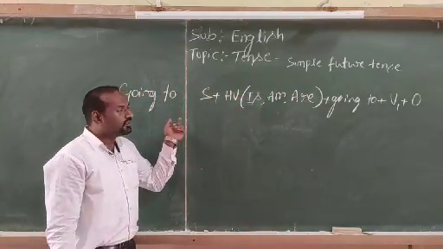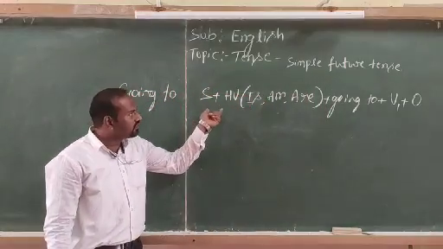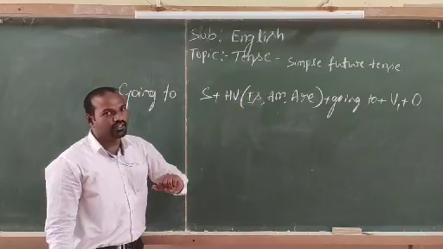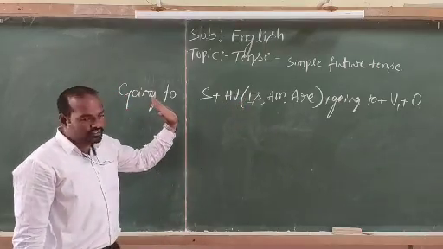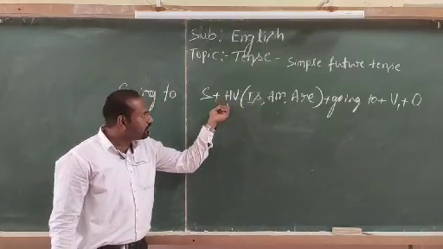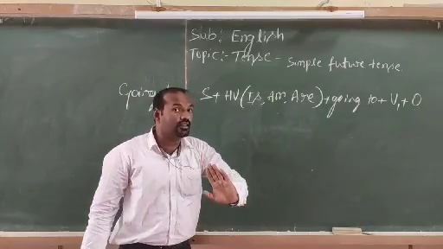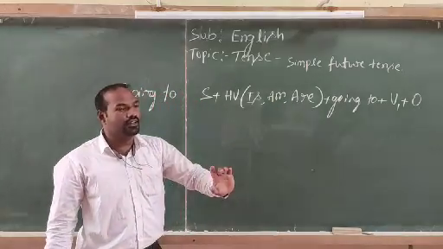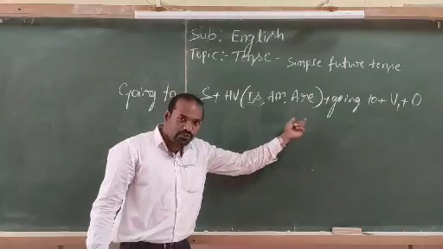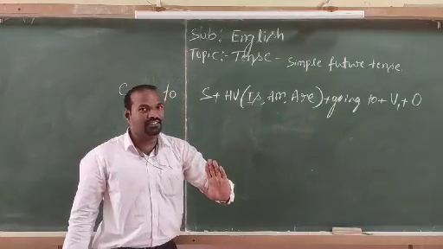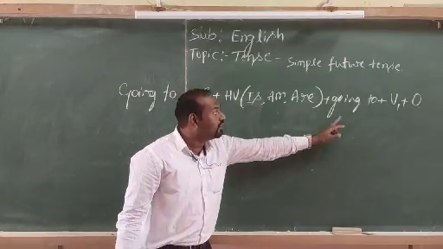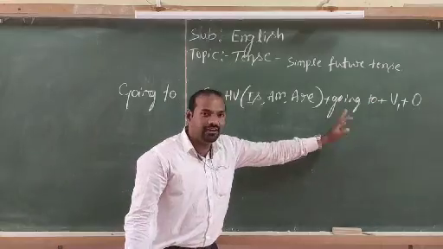Look at here. This is one structure of the simple future tense. Going to structure: subject, helping verb is, am, or are, plus "going to" is compulsory. You should not leave that word. You have to place the words together. "Going to" must be placed in the sentence. Then verb in the present form and object.